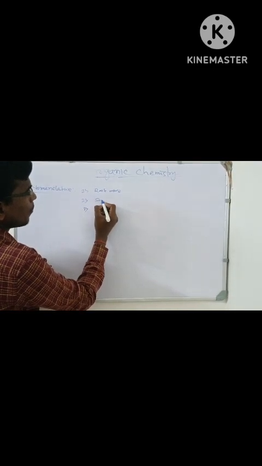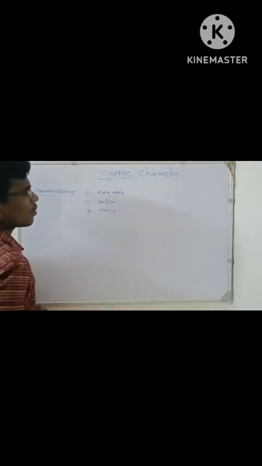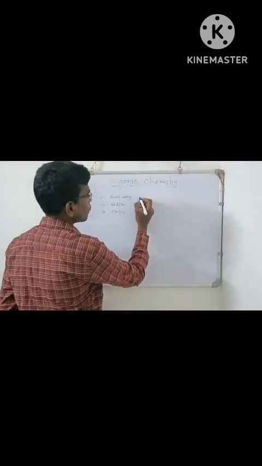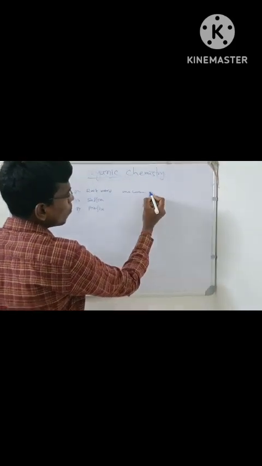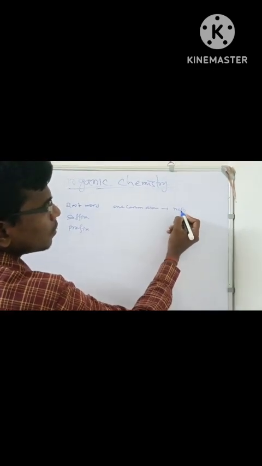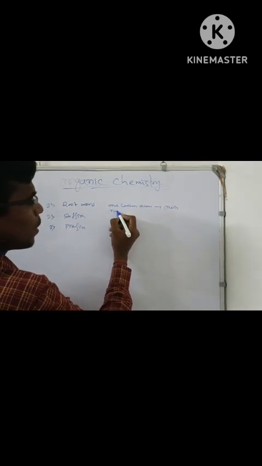Second one, suffix. Third one, prefix. Root words: for one carbon atom, that is meth. M-E-T-H, meth. Two carbon atoms.